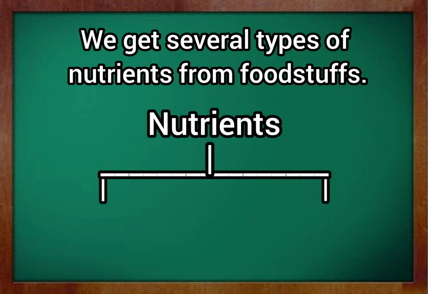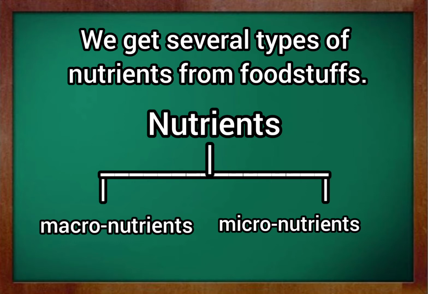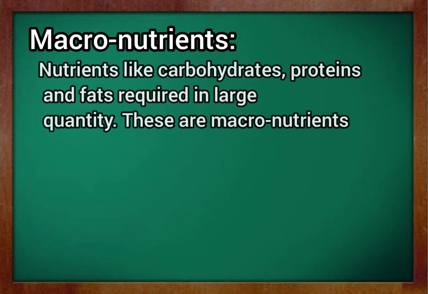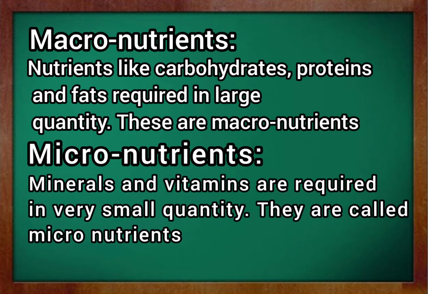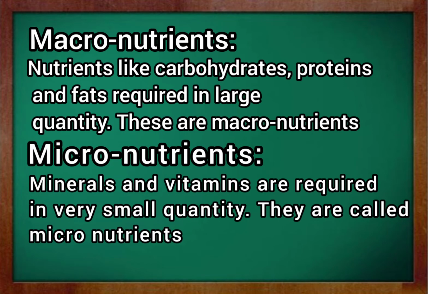Nutrients can be classified into two types, macronutrients and micronutrients. So let's study in detail. Macronutrients: nutrients like carbohydrates, proteins and fats are required in large quantity. These are macronutrients. And micronutrients, minerals and vitamins, are required in very small quantity.